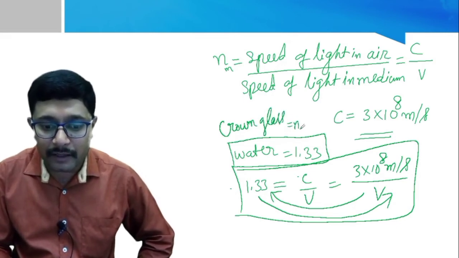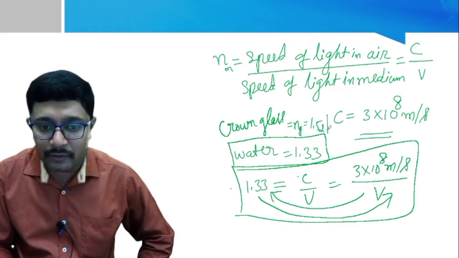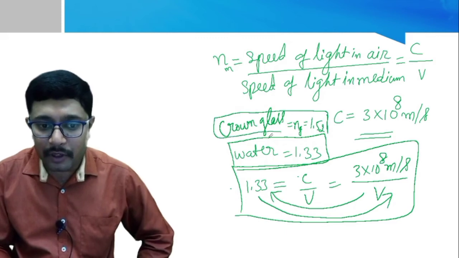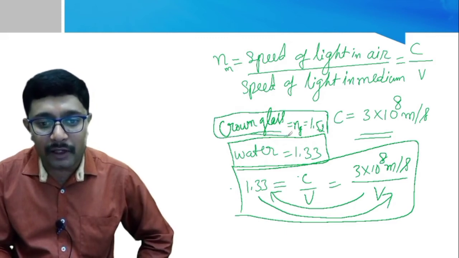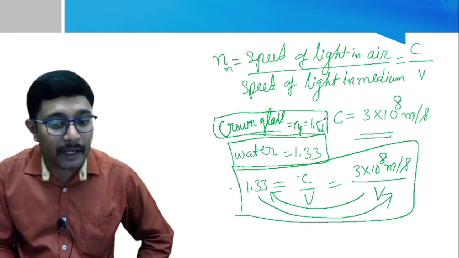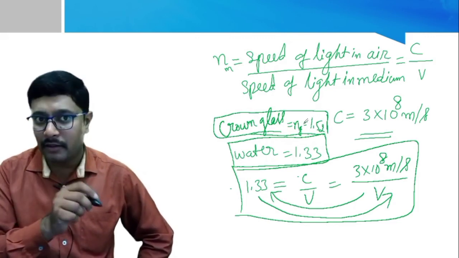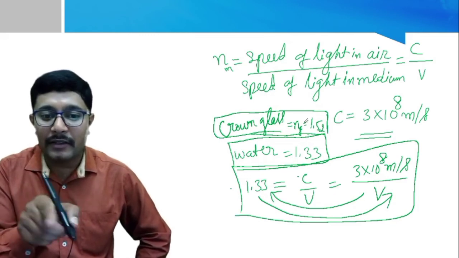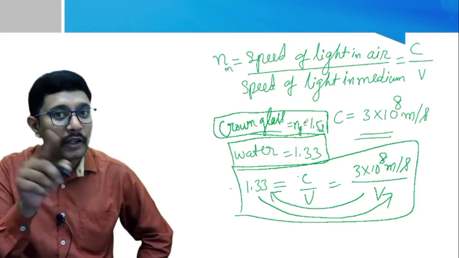That is n g, that means glass, equal to 1.52. Compared to water, the density of glass is high, so it has a high refractive index. But please note that this is not common in all cases.